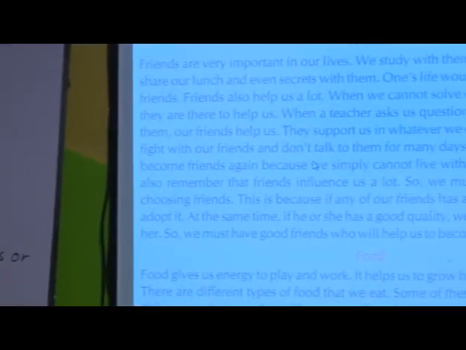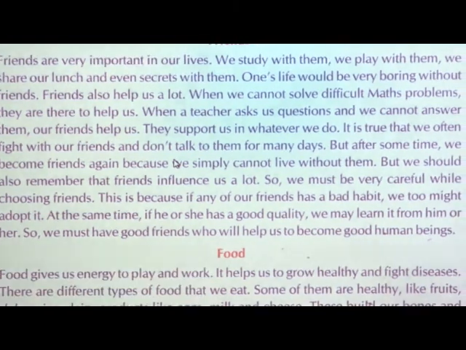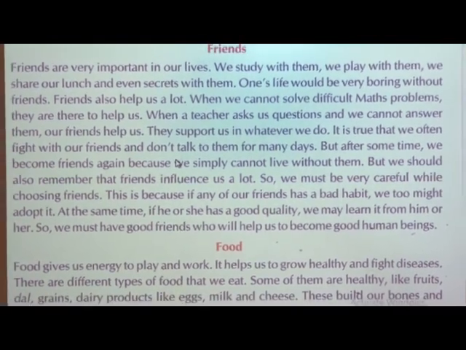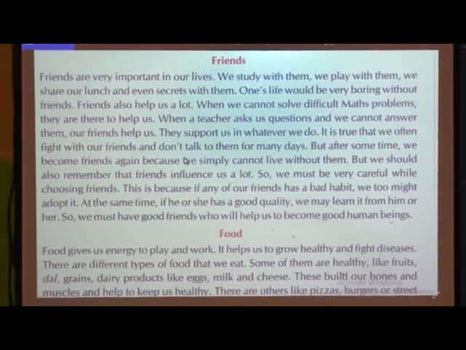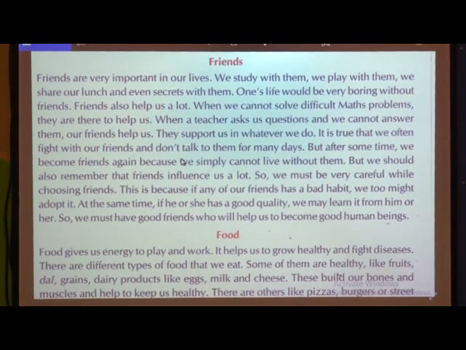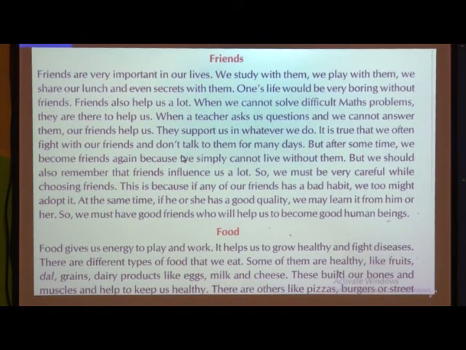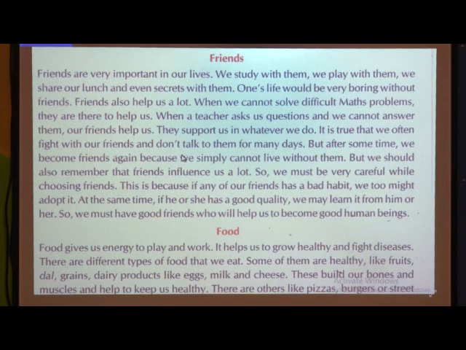Unity means we are going to write the sentences only on one single topic. It should be related to the single topic. You have to stick to the theme, whatever theme is given. Now here the theme is given as friends. So you are going to write only about your friends.